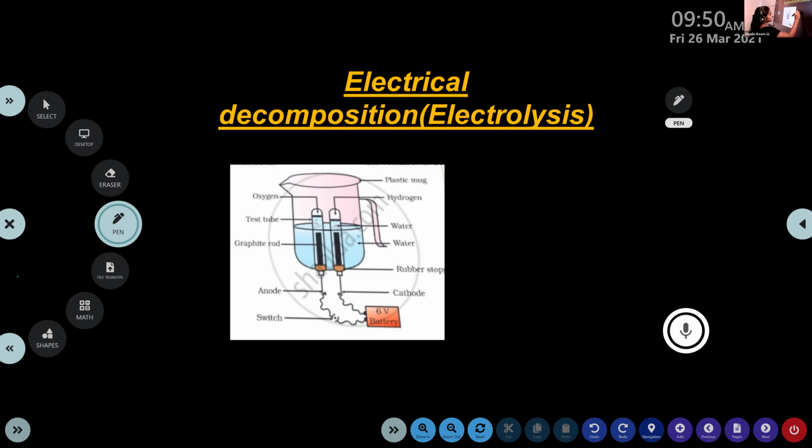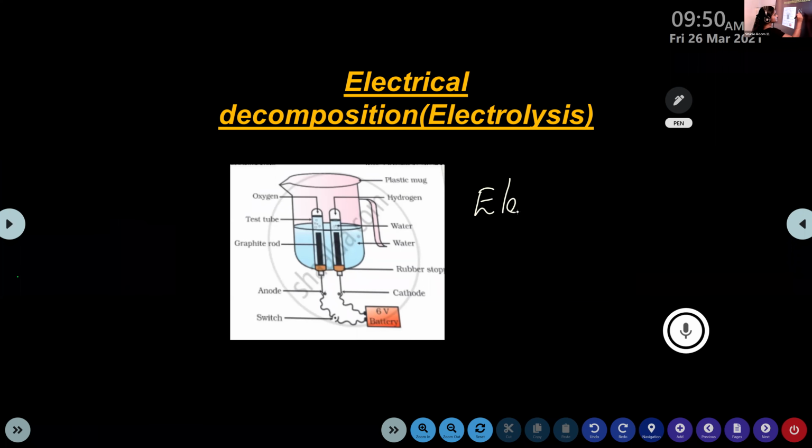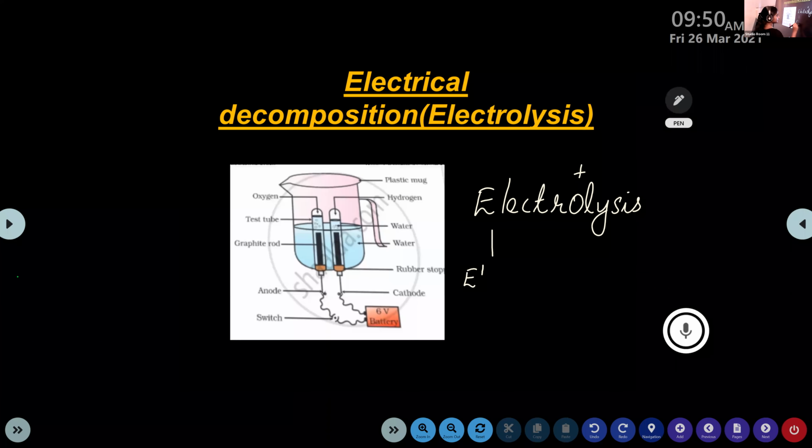It's from the name itself, electrolysis. We can split it up into two words, that is electro plus lysis. Electro means electricity. What's the meaning of lysis?